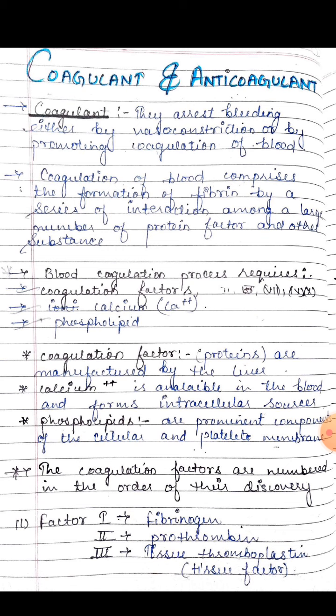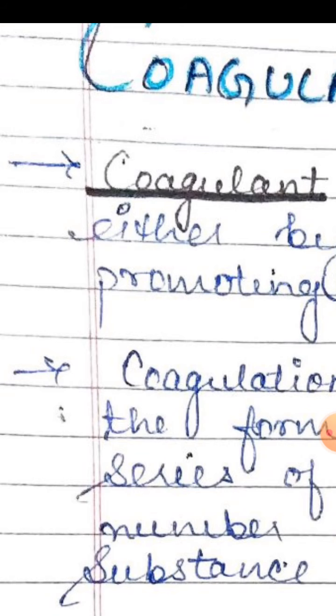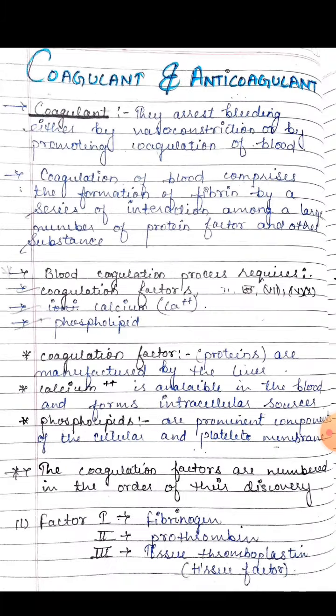Actually, coagulants are also known as procoagulants. They are also called hemostatics. They may be used locally or systemically. Local hemostatics are called styptics.